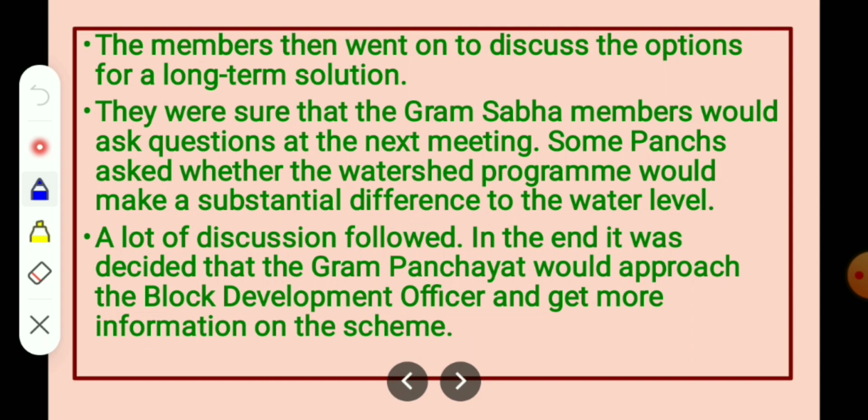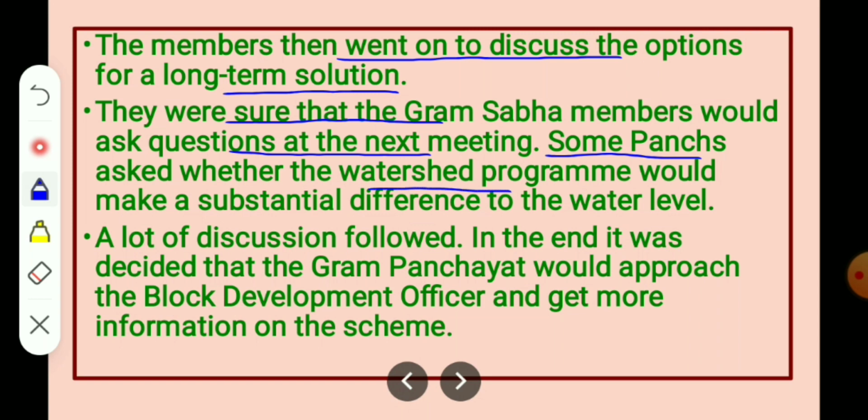The members then went on to discuss the options for a long-term solution. They were sure that the Gram Sabha members would ask questions at the next meeting. Some Panchs asked whether the watershed program, a water conserving program, would make a substantial difference to the water level. A lot of discussion followed.